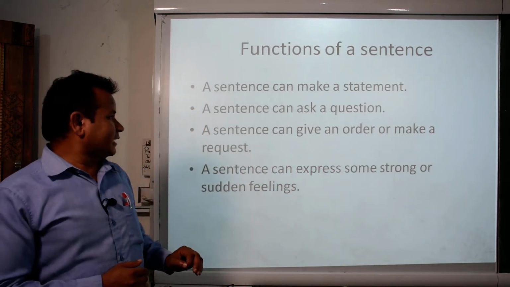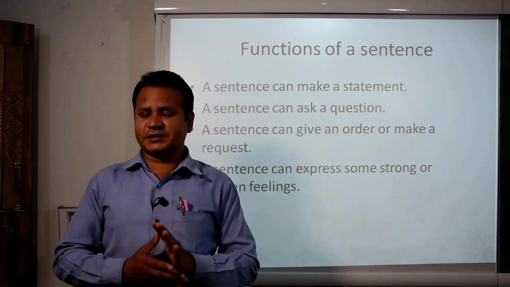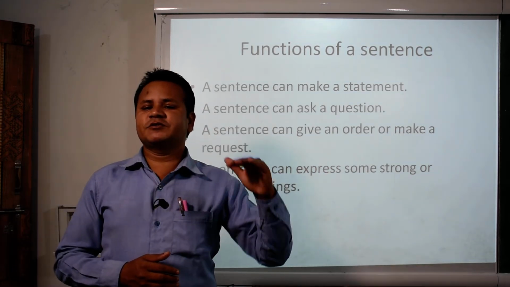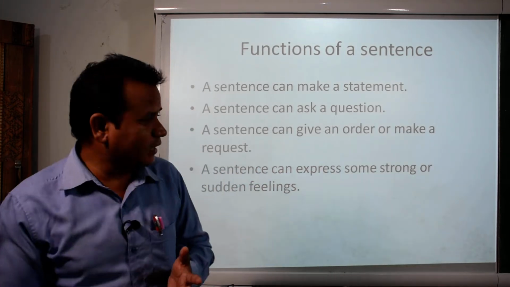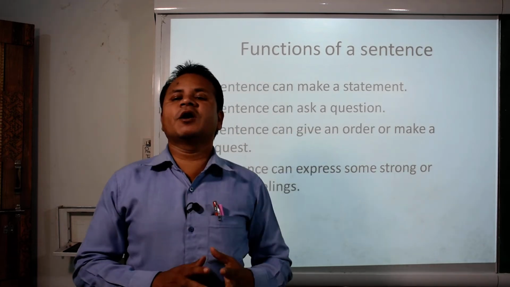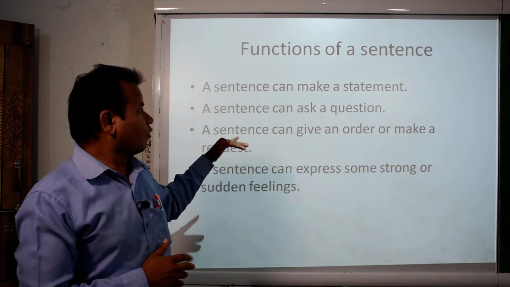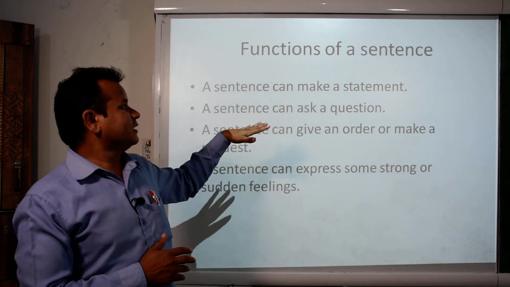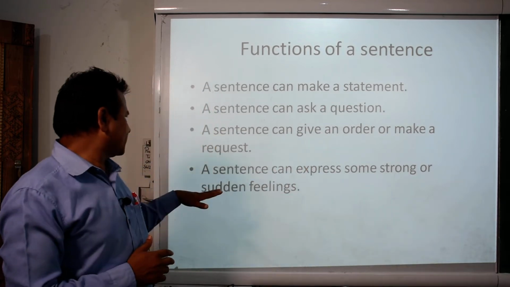Next, a sentence can give an order or make a request. Yes, according to the situation, sometimes we make a statement, sometimes we ask a question, sometimes we request, and even sometimes we order also. According to the situation, we follow all these things. That means these are the main functions of the sentence.